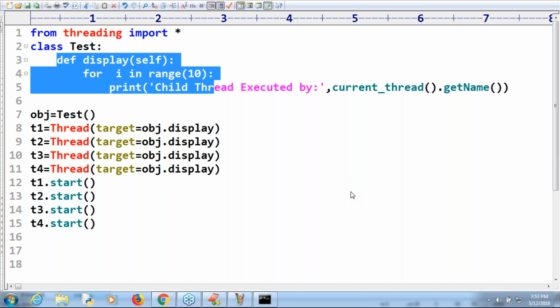We can give a name to a thread. Yes, that part I am going to discuss. Don't worry. Thread synchronization, a bigger concept, you can expect soon. Don't worry about that.